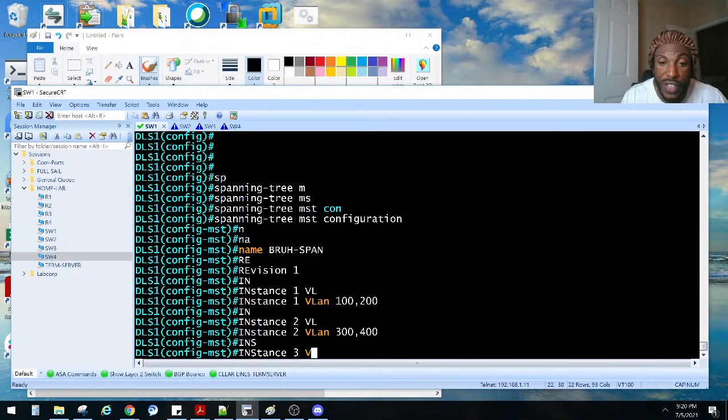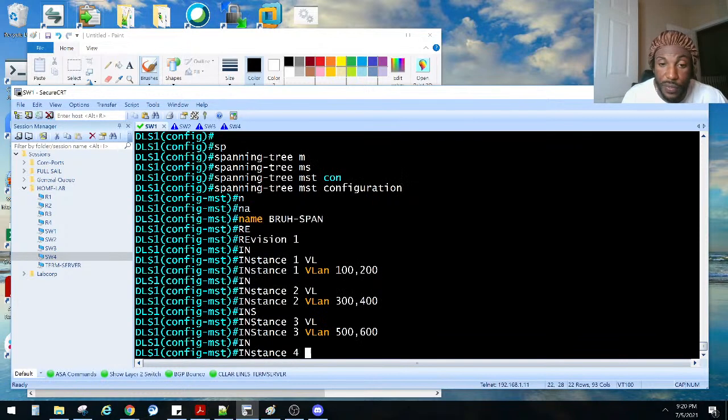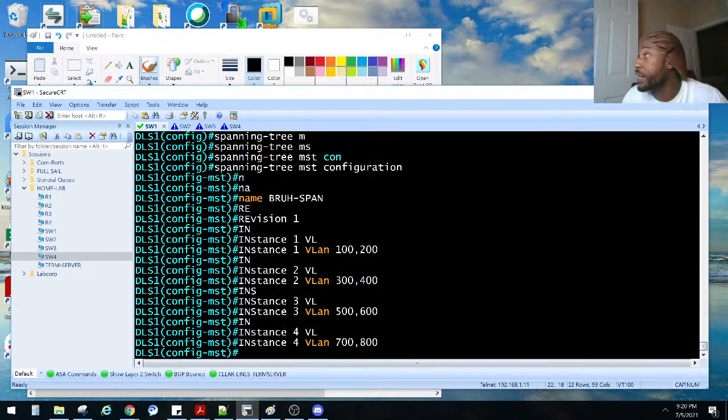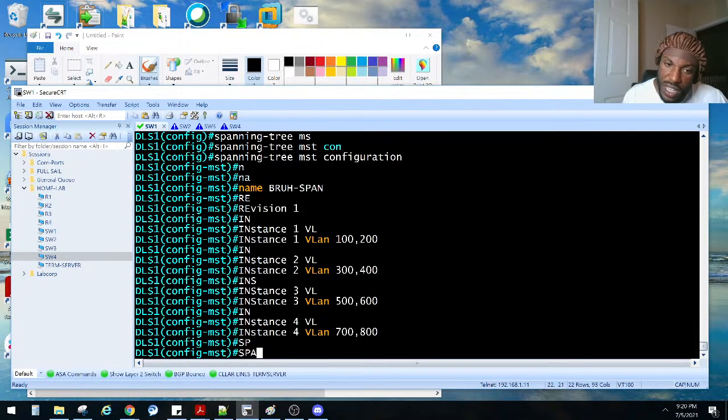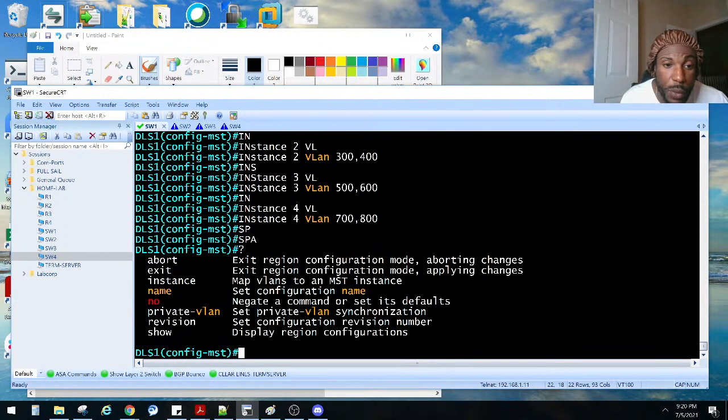Instance 3 is VLAN 500, 600, and then instance 4 is VLAN 700, 800. What else did they say? This switch should be the root for instance 1. So how do we do that? I believe it's spanning tree. No, I can't even remember how to do that. I got to think about this one. I could question mark through it. Y'all know I ain't got no shame in my game with the question mark, man.